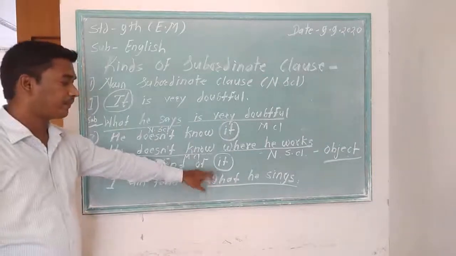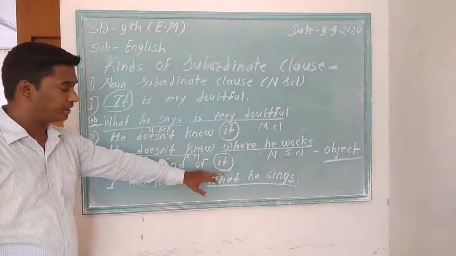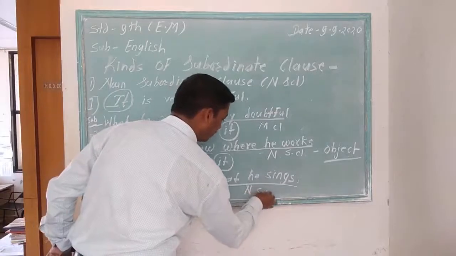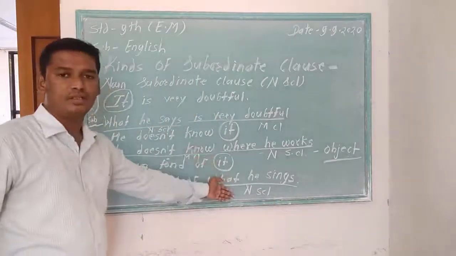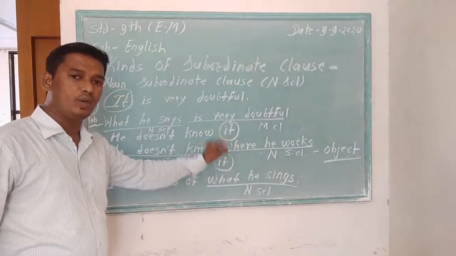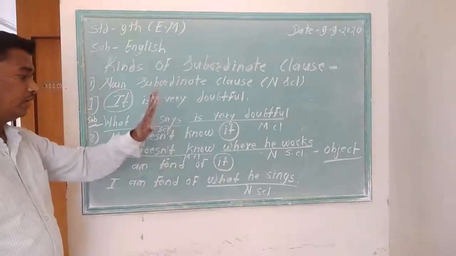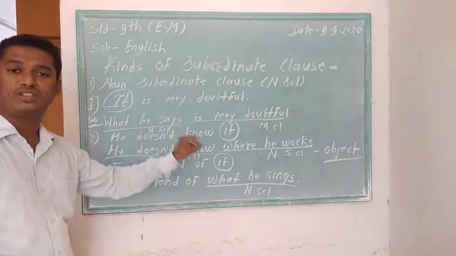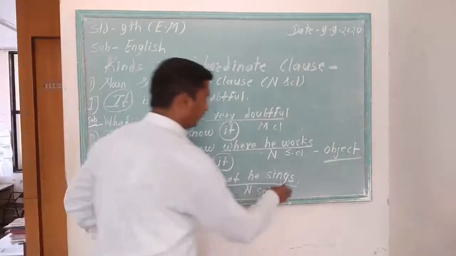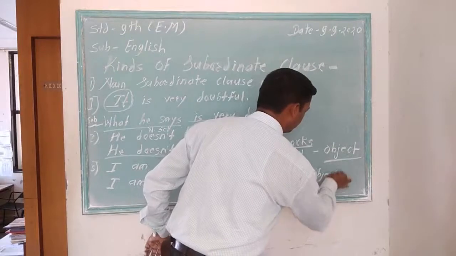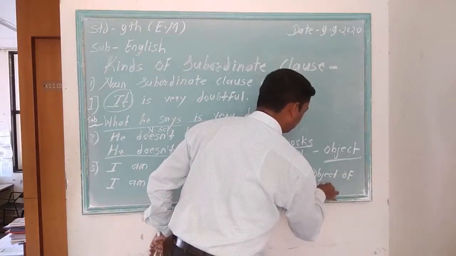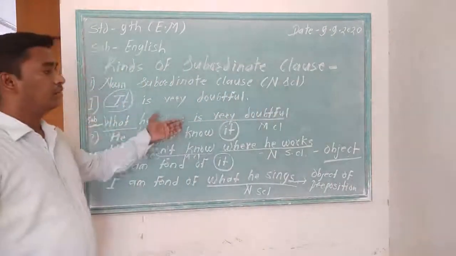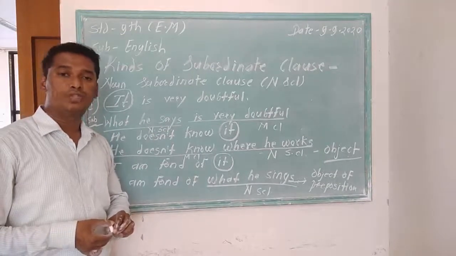So it is a noun subordinate clause because it has been at the place of noun. I have just replaced it with this subordinate clause and it has been at the place of noun, so it is a noun subordinate clause. That noun subordinate clause has been after the preposition of, so it functions as object of preposition. In this way, we can identify noun subordinate clause.